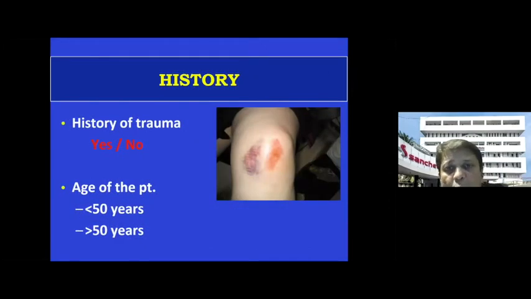In the history, there are two main things when you're dealing with the knee examination: whether there is a history of trauma or not. If the history of trauma is not there, then you are completely left with non-traumatic conditions, which we will talk about. If the history of trauma is there, then you've got to think of your internal derangement of the knee, your meniscal injuries, chondral injuries, ligament injuries, and so on and so forth. Another important thing, if the history of trauma is not present, then the age of the patient is very important. If the age is less than 50 years, then you are dealing with different conditions. If it is more than 50 years, then almost be sure that if the history of trauma is not there, then it is mainly a degenerative condition you are dealing with.